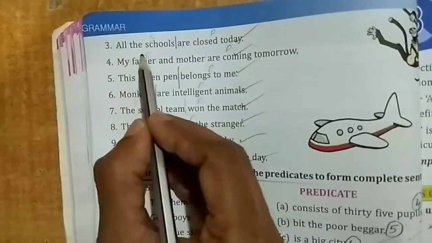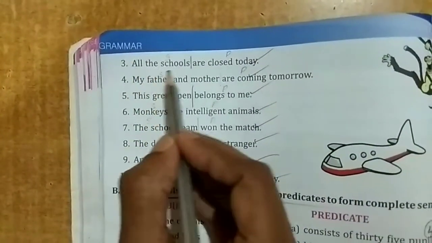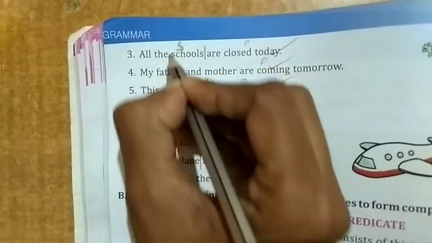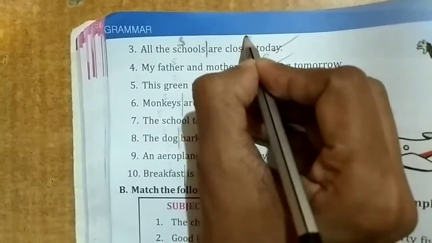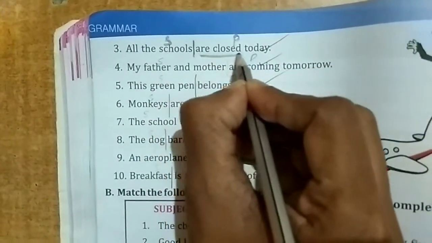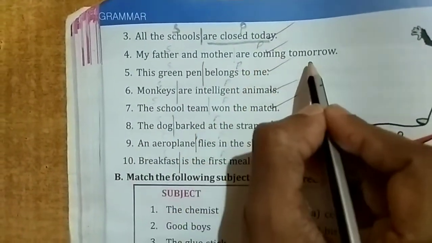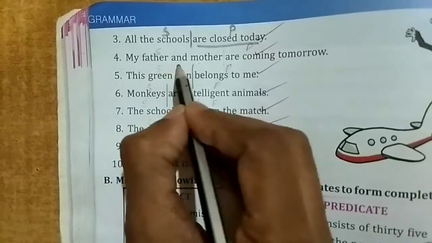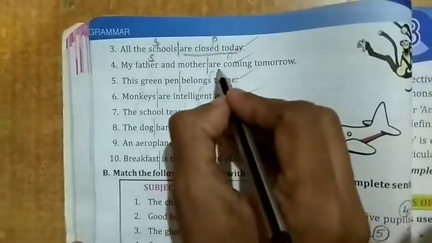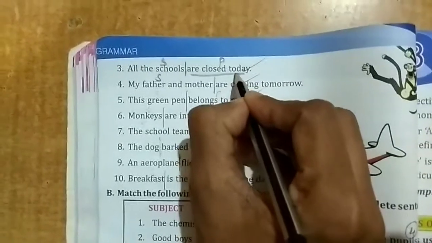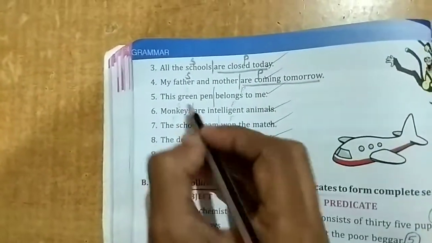Third one, all the schools are closed today. The subject is all the schools. Write here and divide. Are closed today is the predicate. Okay, write P and you can underline. My father and mother are coming tomorrow. Subject, my father and mother. Divide here and write subject. Are coming tomorrow is the predicate. You can underline are coming tomorrow.